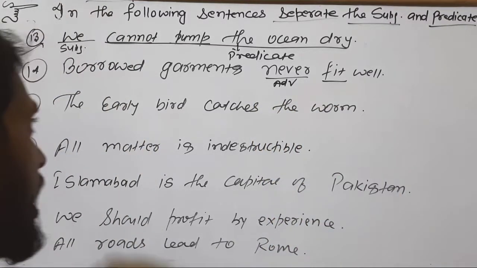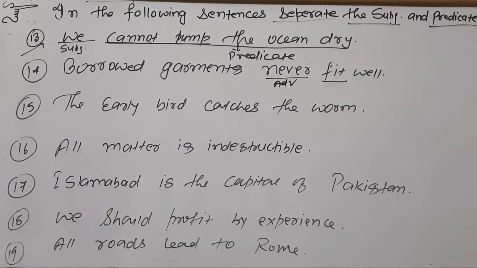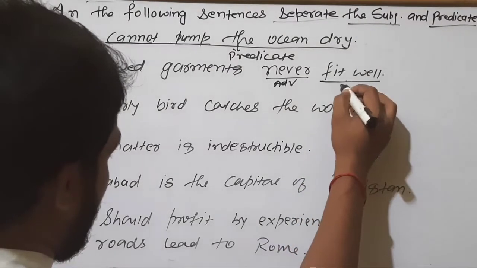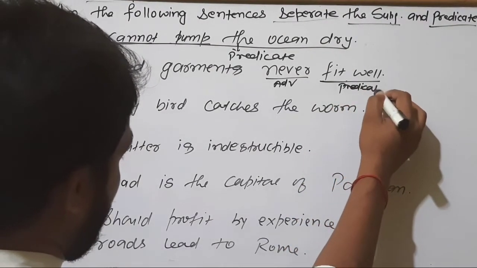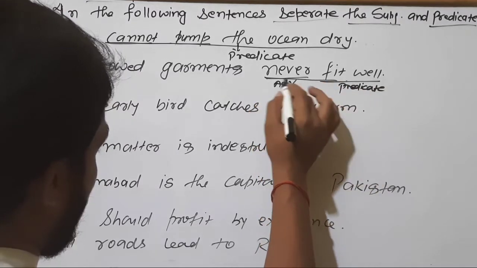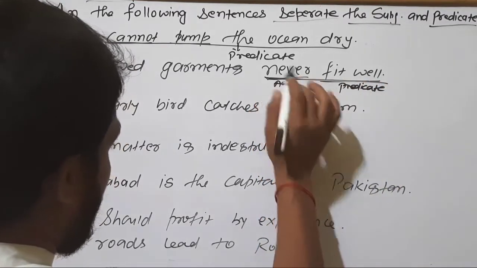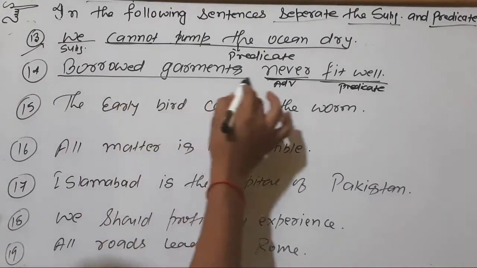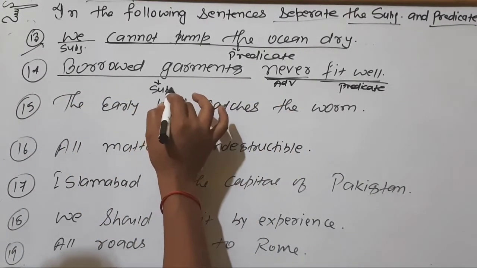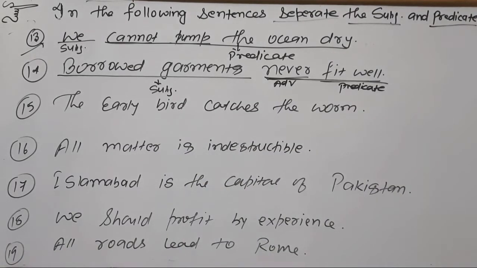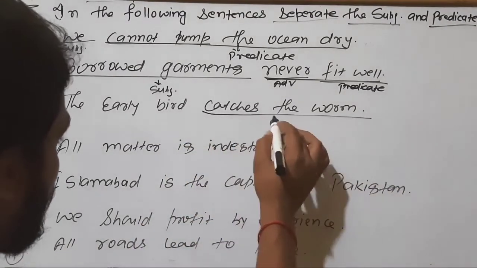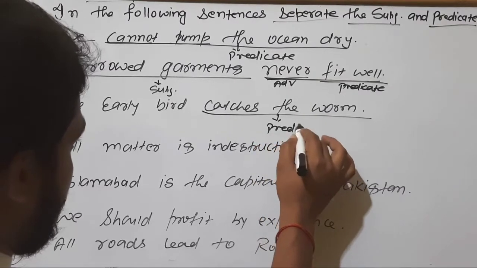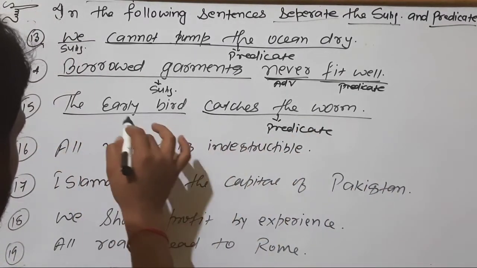And yesterday I taught you that adverbs that come in the sentence will also be part of the predicate. So we cannot say that only this will be the predicate; to be the predicate we have to take this as well, so the whole thing with never will be the predicate. So this is our borrowed garments subject, right. The early bird catches the worm, here is the verb, so this part will be predicate and this is our subject.